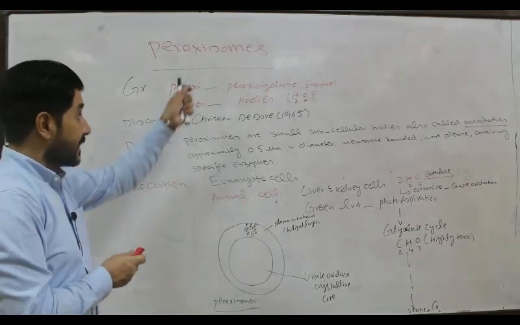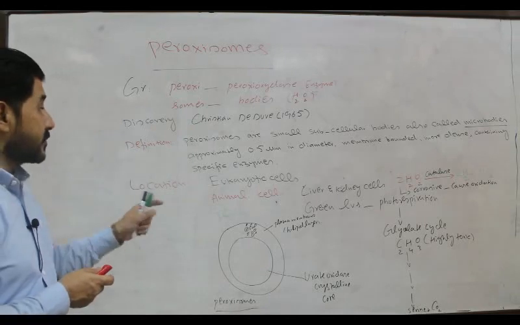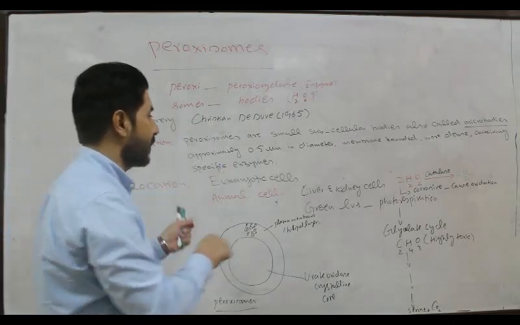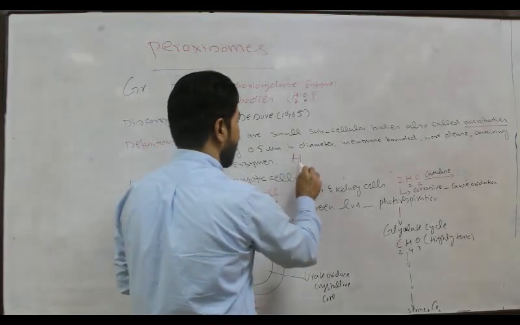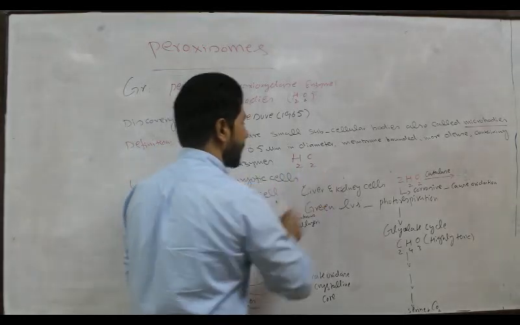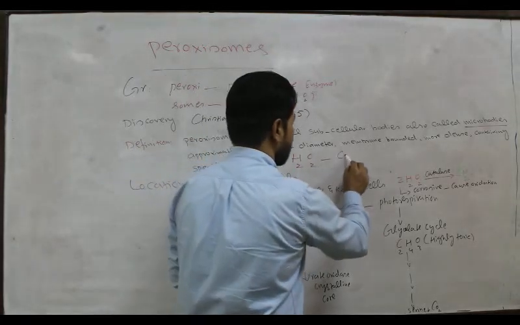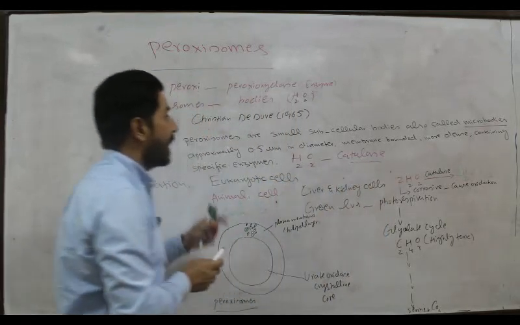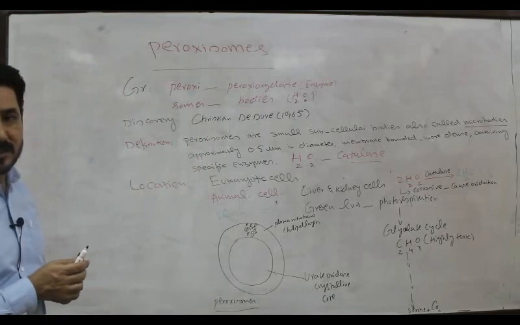But peroxisomes contain a specific type of enzyme responsible for the breakdown of what? Hydrogen peroxide, that is the catalase enzyme. They also contain peroxidase enzyme.